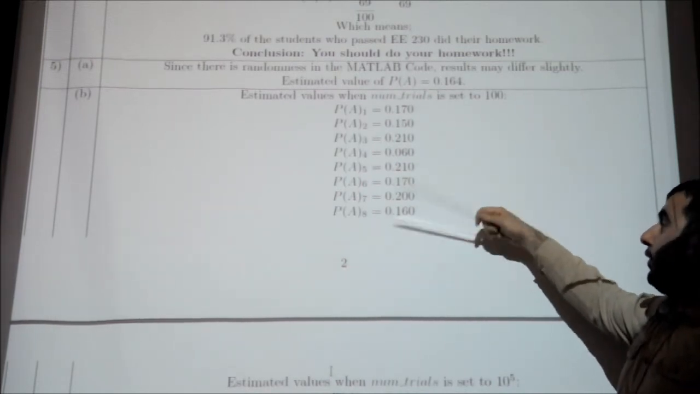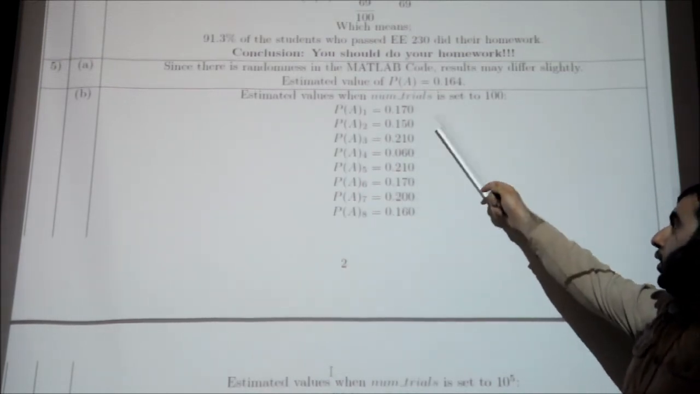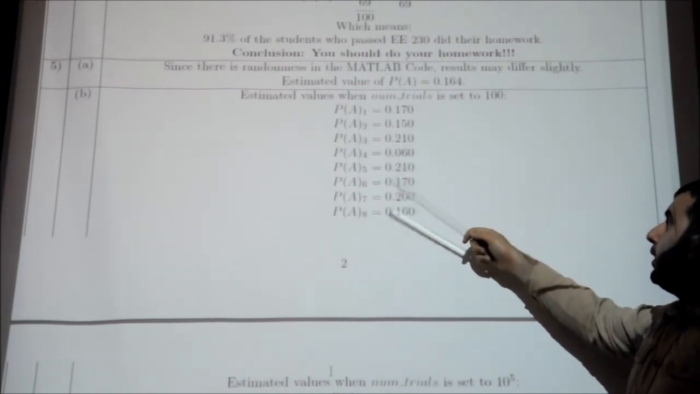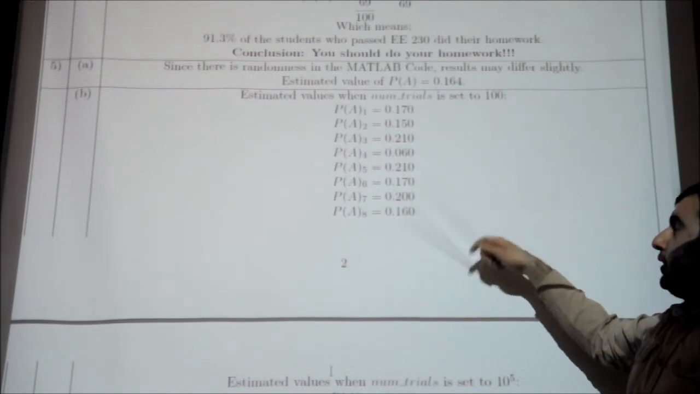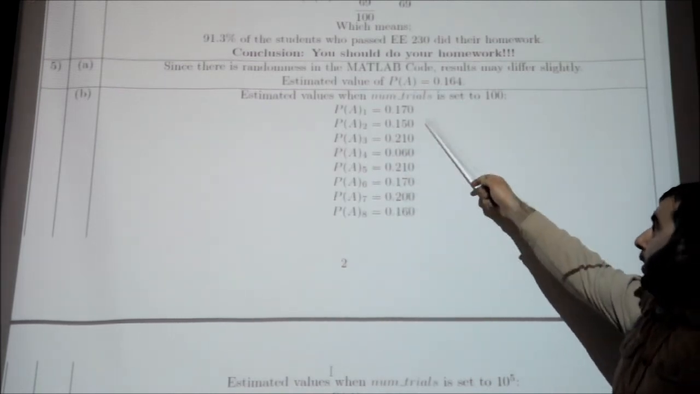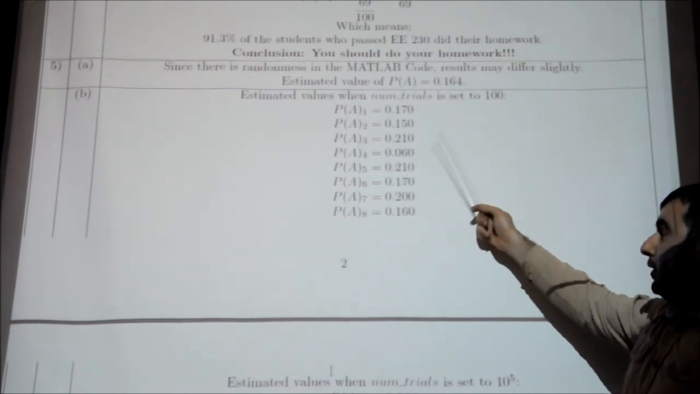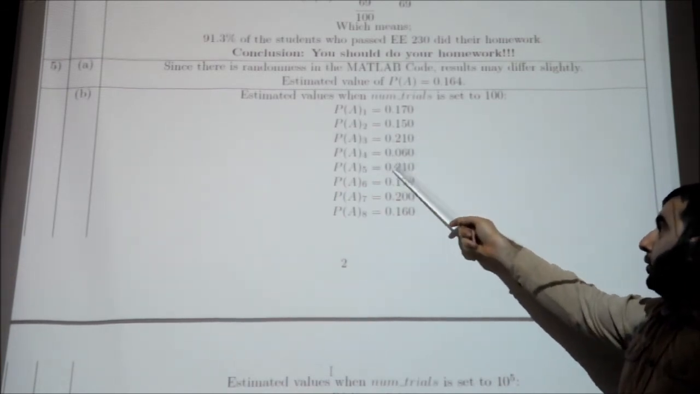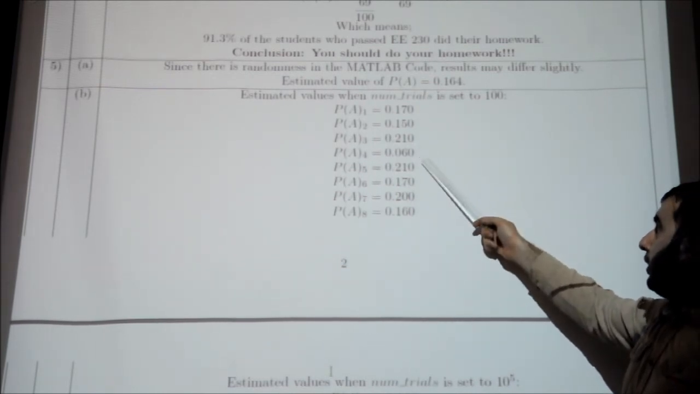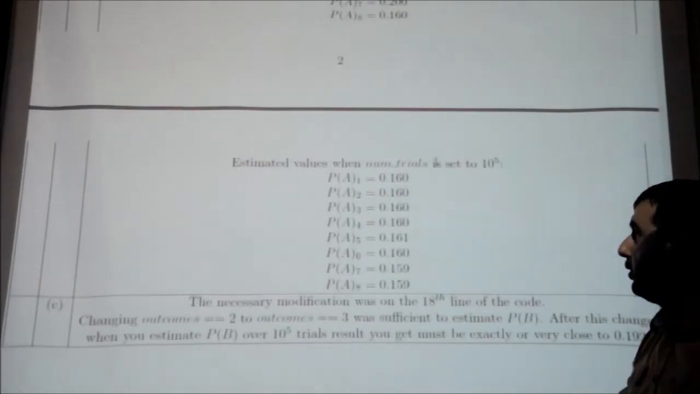Let's look at the estimated values when the number of trials is set to 100. The results we find in our MATLAB code are like that. The results may change from person to person. However, the thing you should see is that the variance is very large. One of the results becomes 0.060 and the other becomes more than 3 times that.